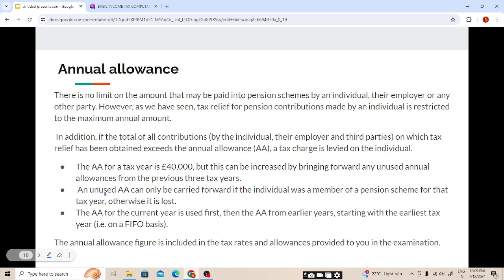The annual allowance limit for the tax year is 40,000. This 40,000 keeps on changing with each Finance Act, and this 40,000 will be provided in the examination. But this can be increased by bringing forward any unused annual allowance from the previous 3 tax years. So the current tax year annual allowance limit is 40,000.